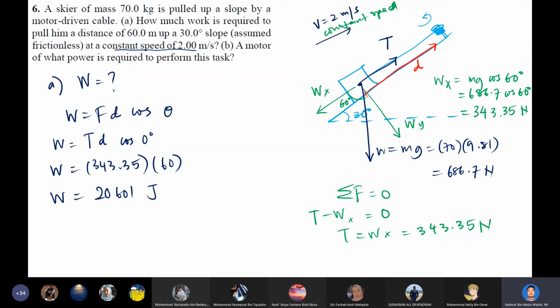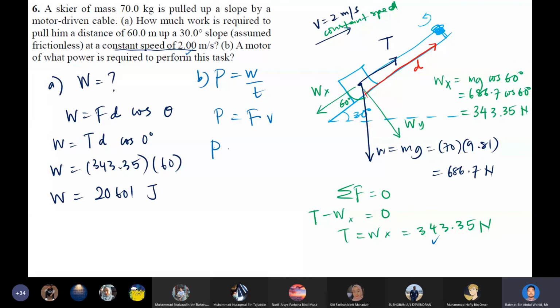So if you recall, for question B here, to calculate power, there are two equations, which is P is equal to W over T, or you can calculate the power using the force multiplied with the velocity. Because we have the velocity or the speed here is given 2 meters per second, and then we also have the force, which is the tension. This is the one that is doing the work.